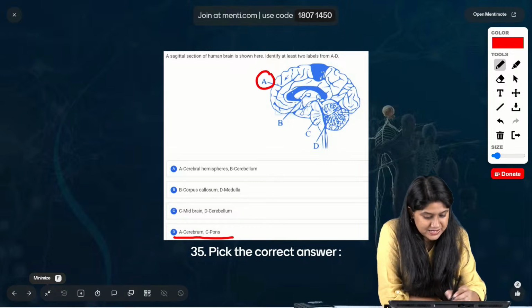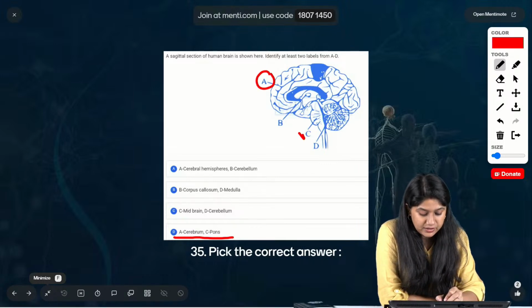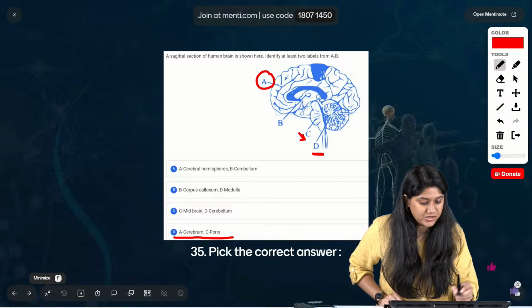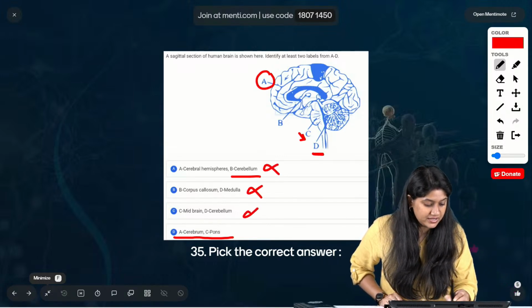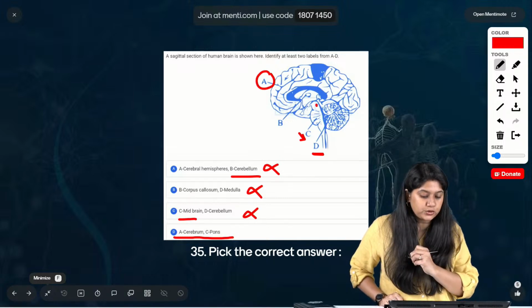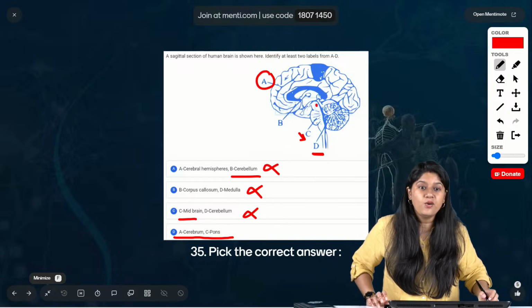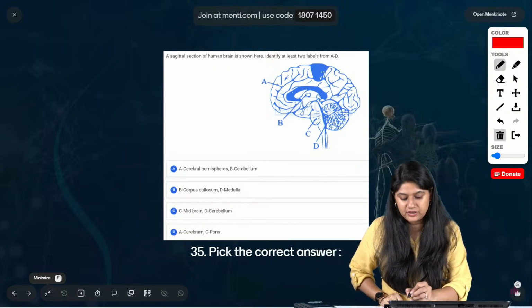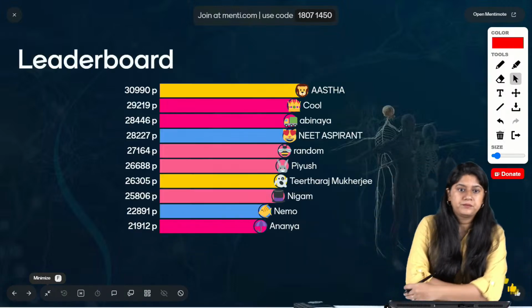A is the cerebrum. C is the pons. D is our cerebellum. But where is the cerebellum mentioned? It is not mentioned here. You could say C is the midbrain, but the midbrain is higher up. So this is how we can find the correct answer. Option D is the correct answer that we have.